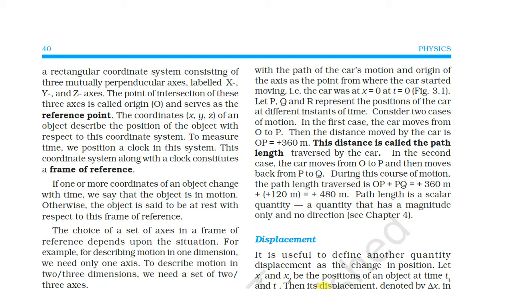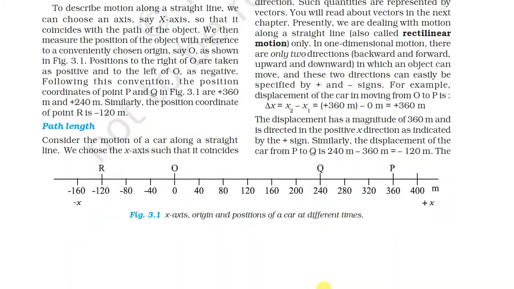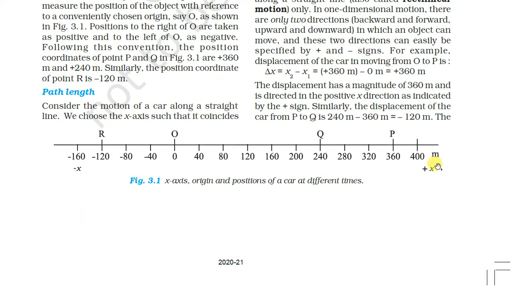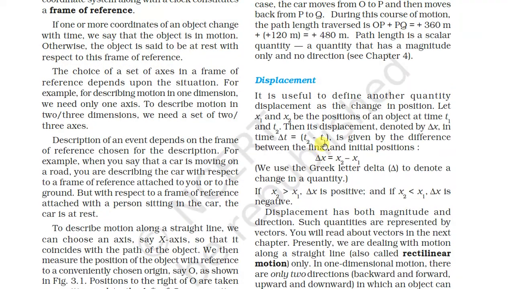There is a difference between 2 points. Okay, so transfer by the car. In the second case, the car moves from O to P and then moves back from P to Q. During this course of the motion, the path length traversed is OP plus PQ. So see here, whenever it is at OP, it will first of all reach OP, which is 360. Whenever we are back at position Q, at that time it will be OP plus PQ. So we will get the total path to reach point Q.